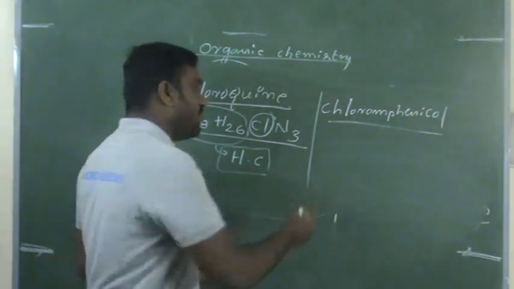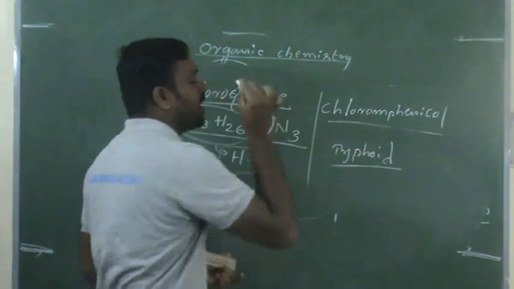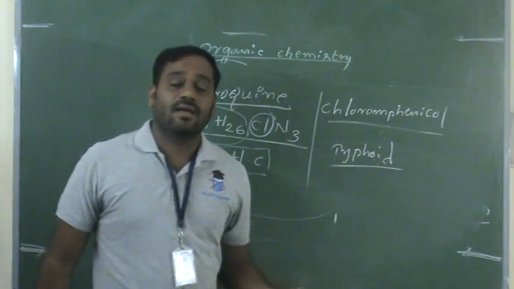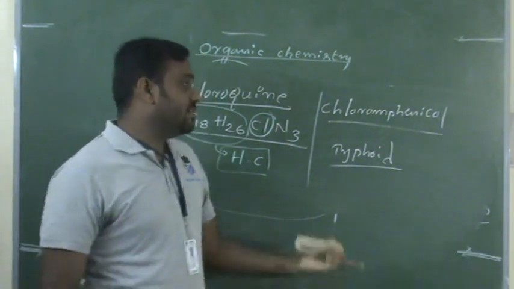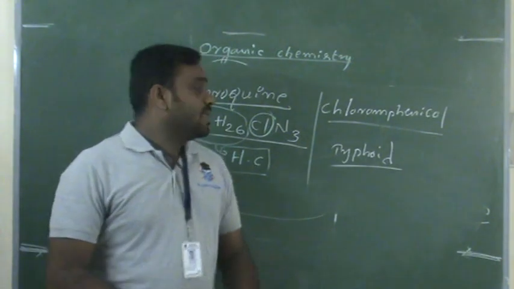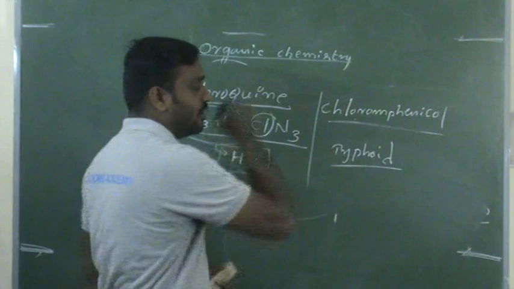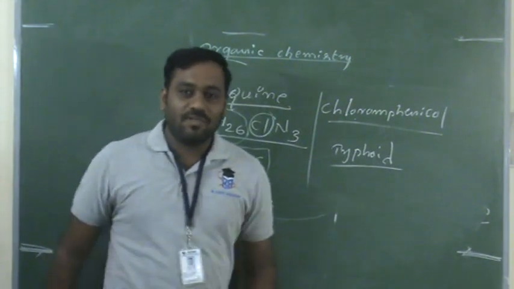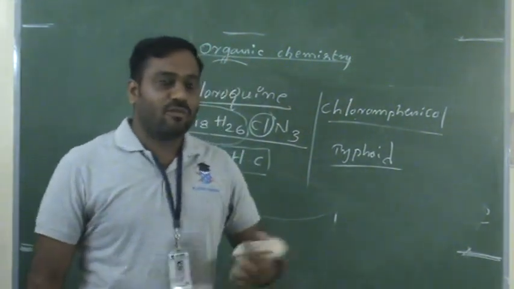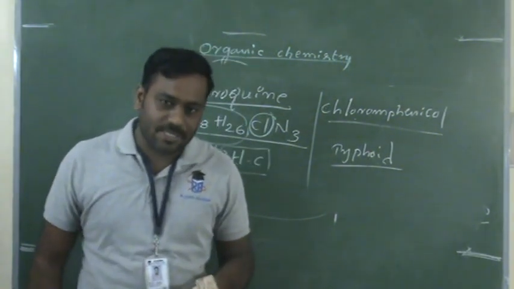For decreasing the symptoms or killing the typhoid-causing pathogens, we require one of the best drugs, called chloramphenicol. This chloramphenicol belongs to what? Halogen compound.